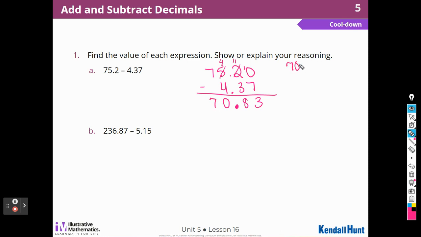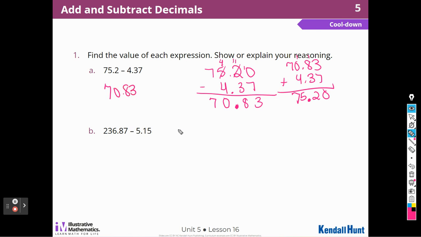Again, I'm going to check my work by adding. 7 and 3 is 10. 8, 9, 10, 11, 12. 4 plus 1 is 5, decimal point, and a 7. And yes, 70 and 83 hundredths is the correct answer.